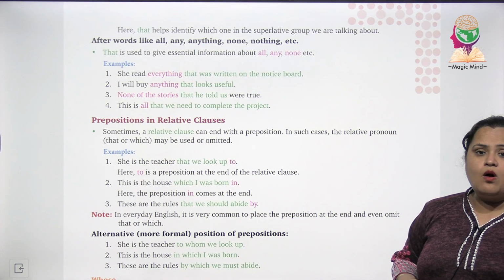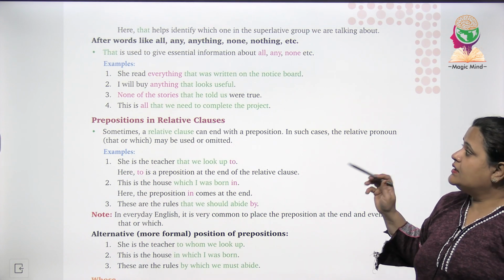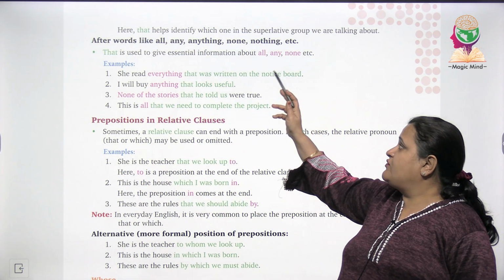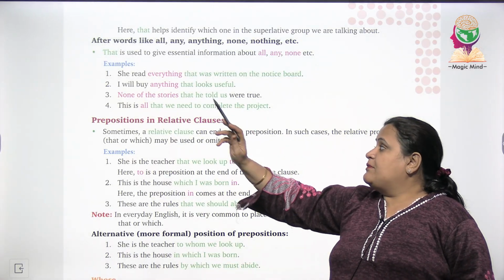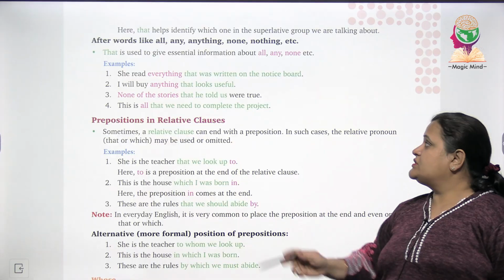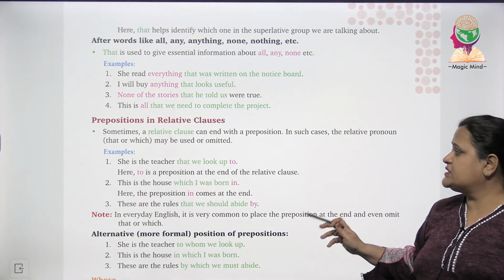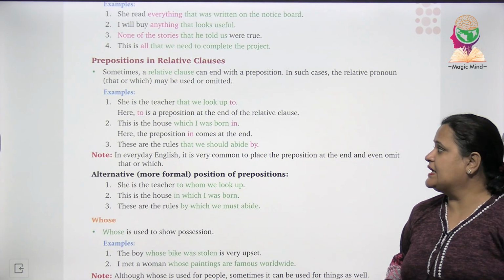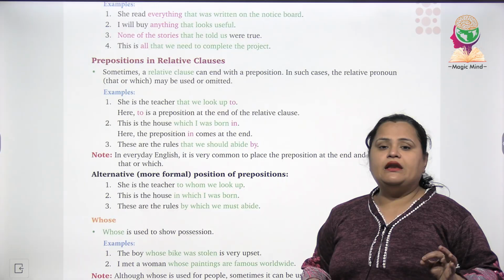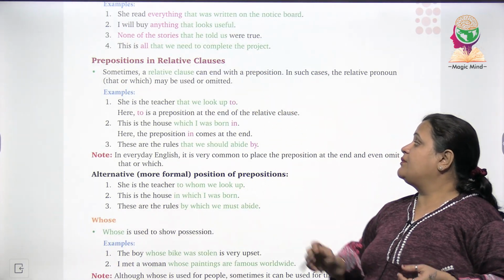After words like all, any, anything, none, nothing, etc., that is used to give essential information about all, any, none, etc. Example, she read everything that was written on the notice board. Okay. Rest examples read yourself children. Prepositions in relative clauses देखेंगे हम. Sometimes a relative clause, कभी कभी जो एक relative clause होता है, can end with a preposition.